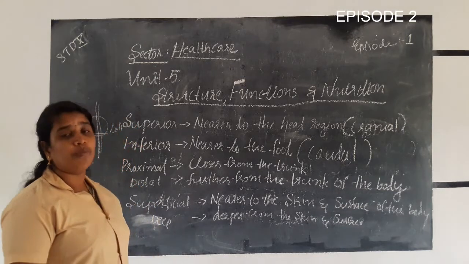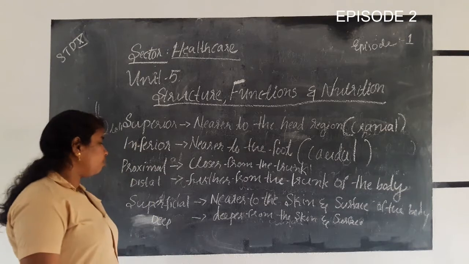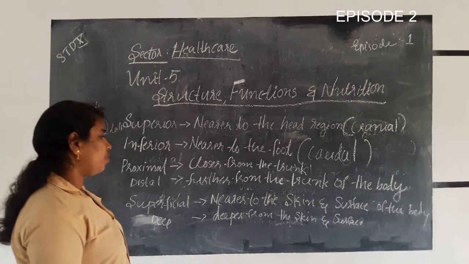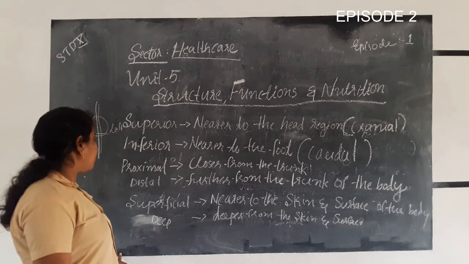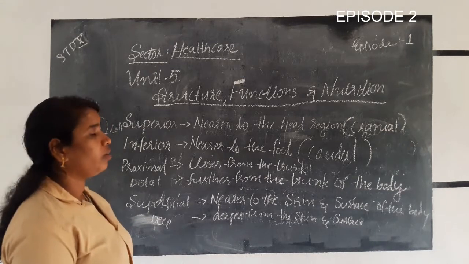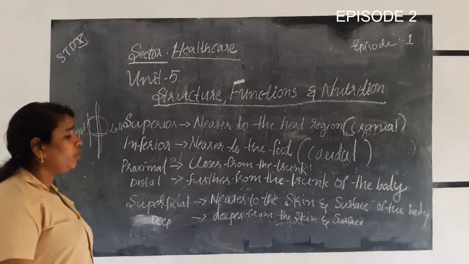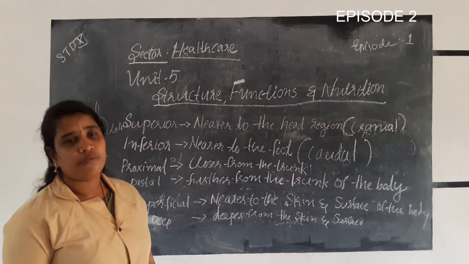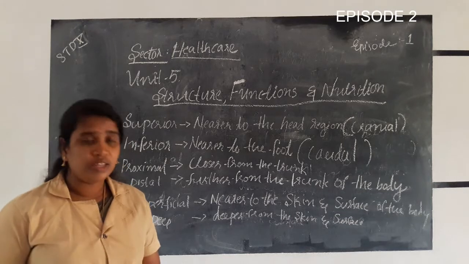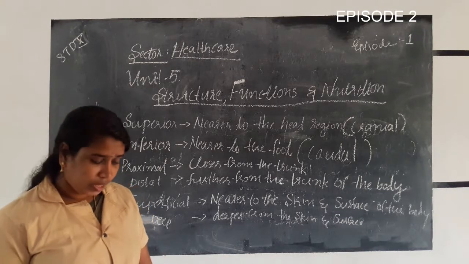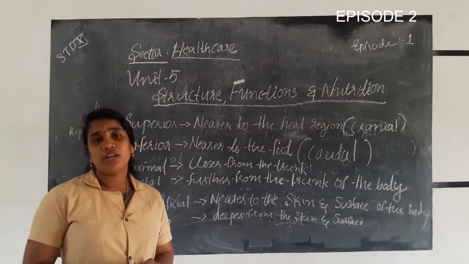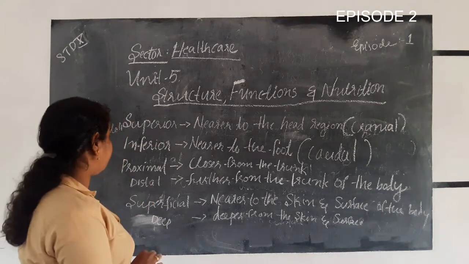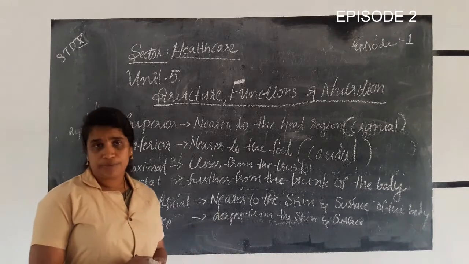Then superficial. The superficial region is nearer to the skin and surface of the body. Then the last one is deep, that is deeper from the skin and surface. These are the important terminologies used in the field of anatomy.